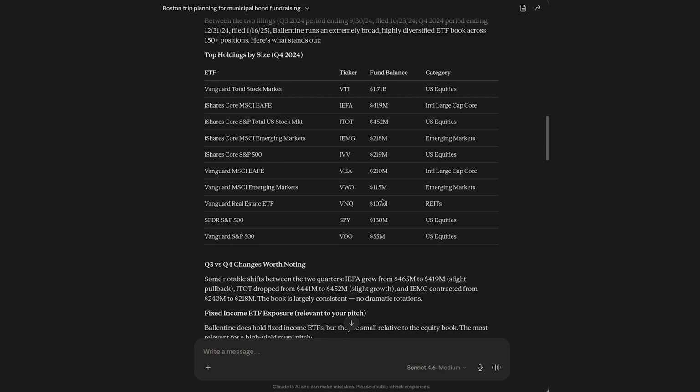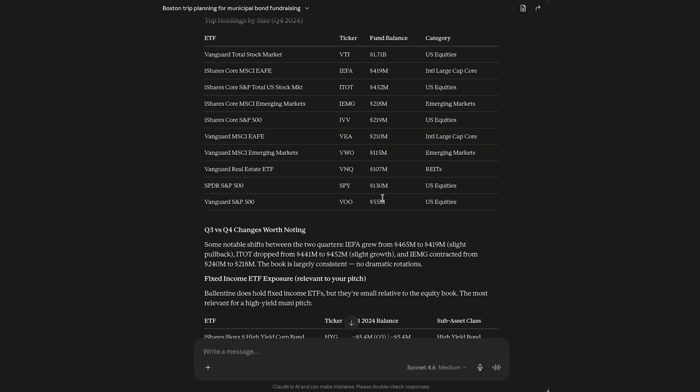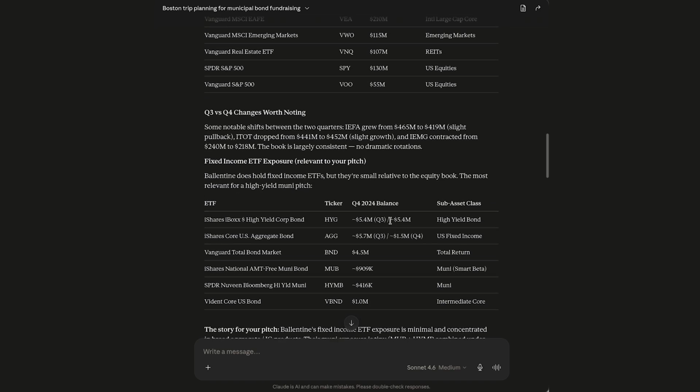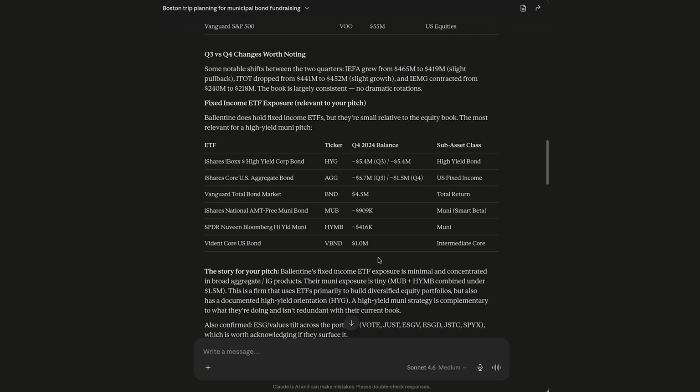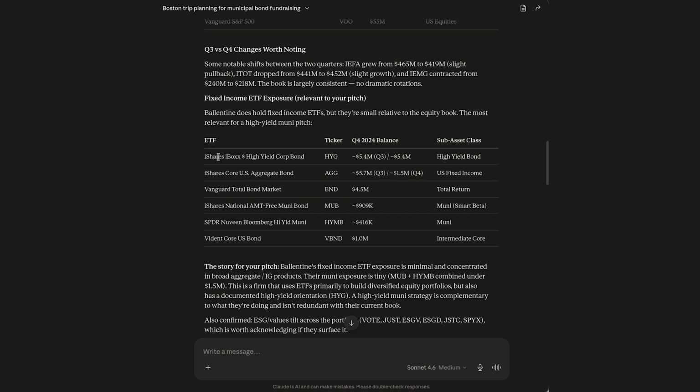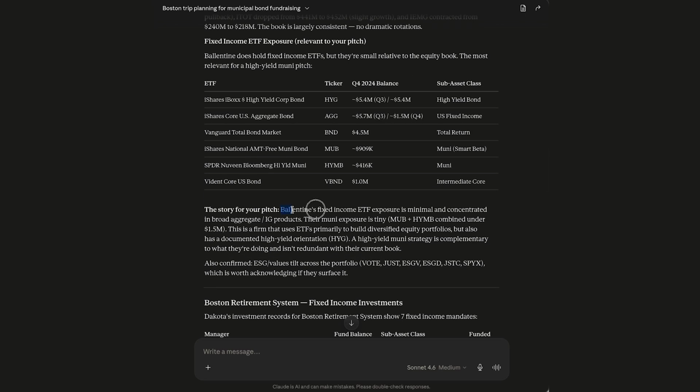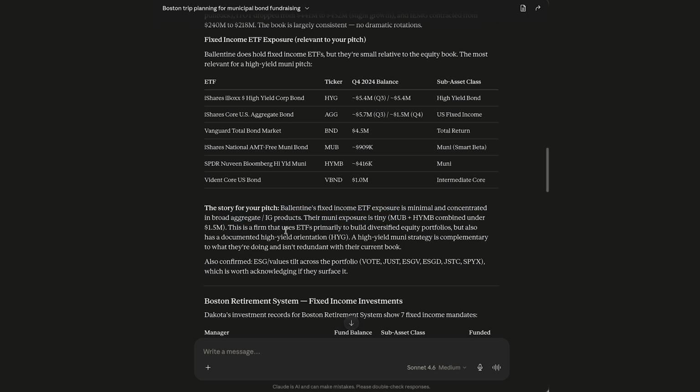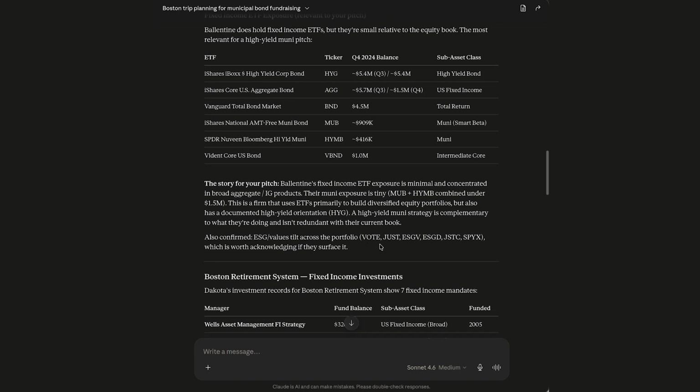I then get all the total holdings for the most recent ETFs by Valentine Partners, and I can see how they've changed. Calling out that Claude's reasoning was able to note the ones that are most relevant. So calling out the fixed income managers, for example. And then in this case, adding the color that Valentine does not have a large ETF exposure to fixed income.